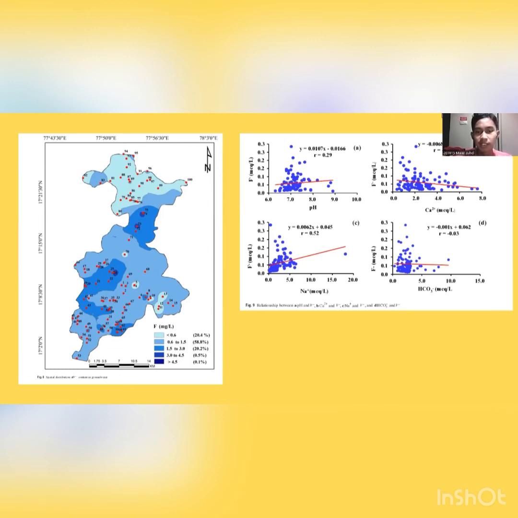Based on the right figure, fluoride ion shows positive correlation against pH and sodium ion, which means that the increase of fluoride ion is caused by the increase of the pH level, meaning that increasing pH level causes the fluoride-rich mineral to erode faster and increases the fluoride ion concentration. Next.